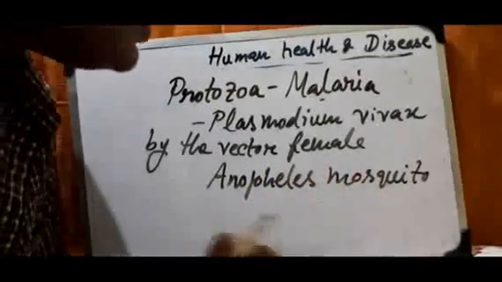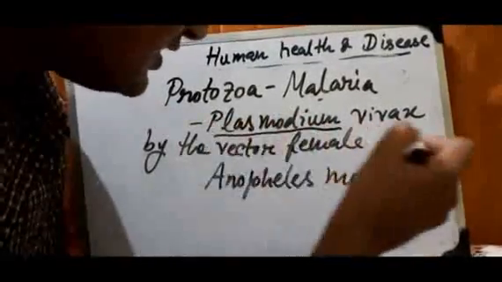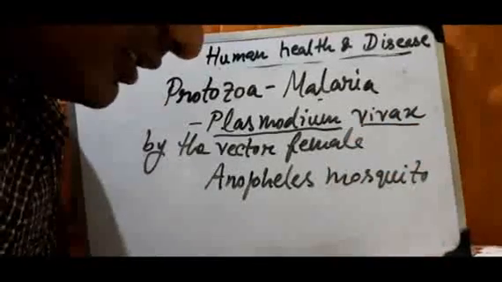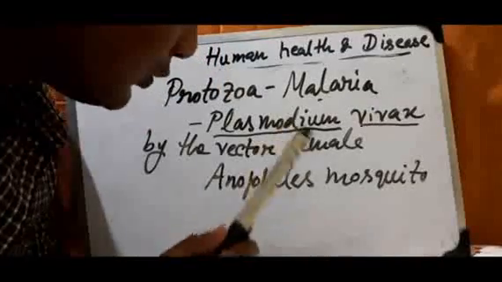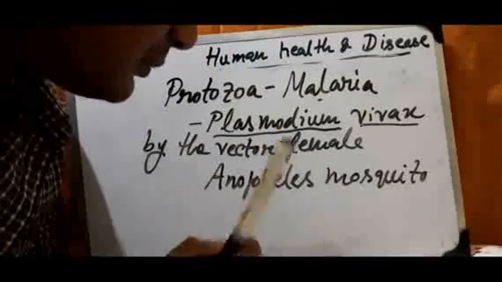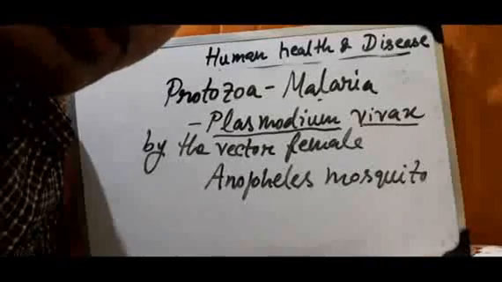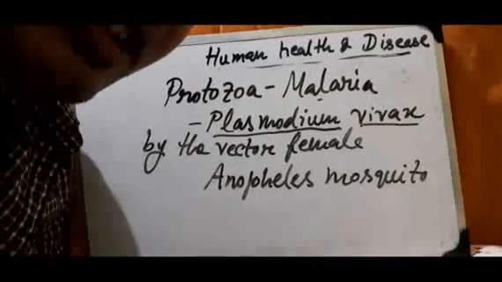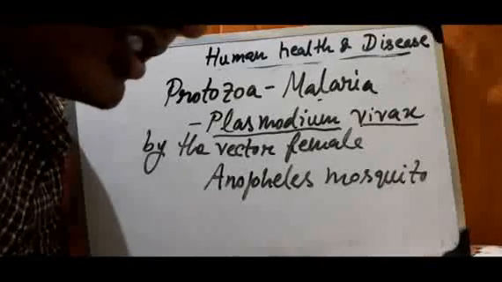This female Anopheles mosquito transmits the Plasmodium vivax, this pathogen. So what happens? Plasmodium vivax causes malaria. This Plasmodium vivax has different stages: sporozoite, merozoite, and also gametocyte stage.